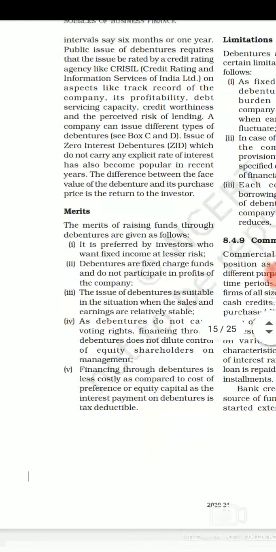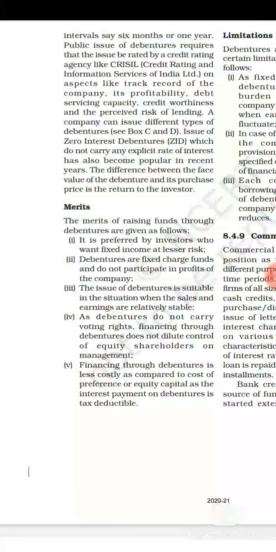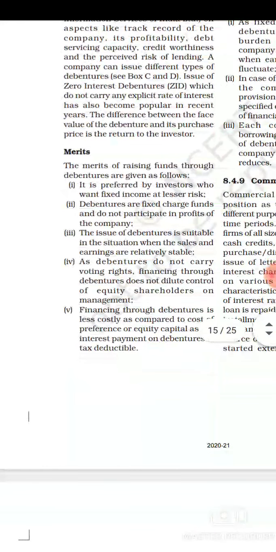Now let's see the advantages if a company is raising funds with the help of debentures. The first is that for people who prefer a fixed income, it will be very profitable, because in debentures the fixed amount will be given back to the debenture holder, so there is very little risk in that.